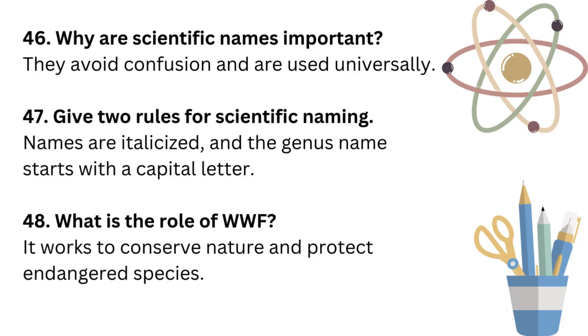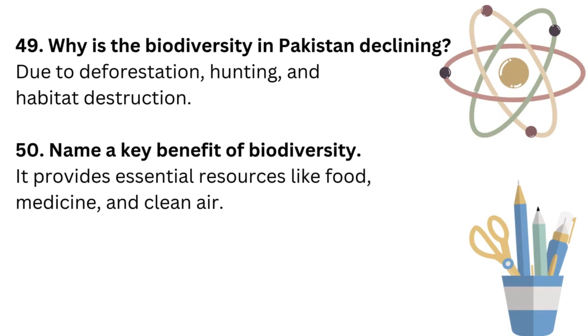What is the role of WWF? It works to conserve nature and protect endangered species. Why is the biodiversity in Pakistan declining? Due to deforestation, hunting, and habitat destruction. Name a key benefit of biodiversity. It provides essential resources like food, medicine, and clean air.